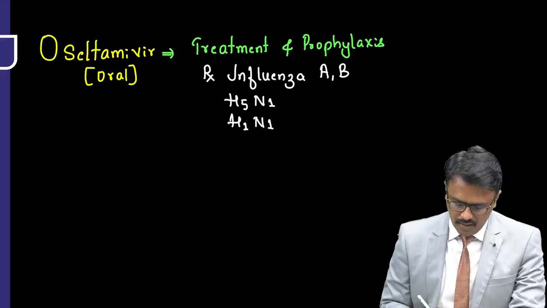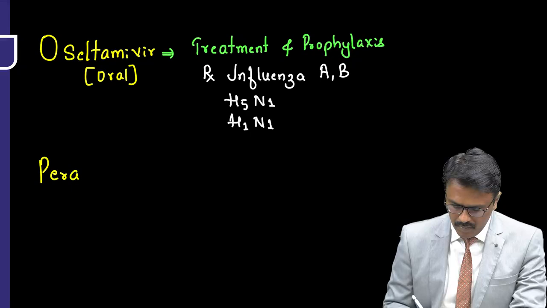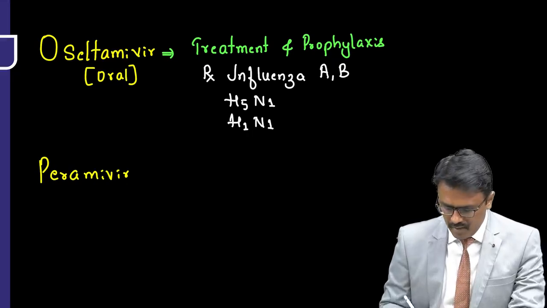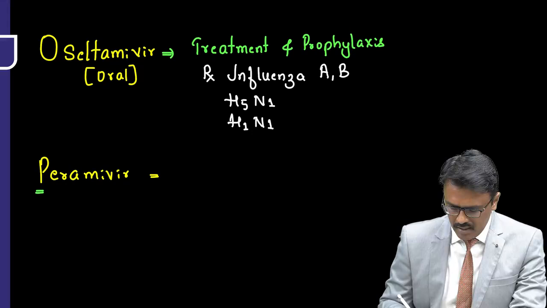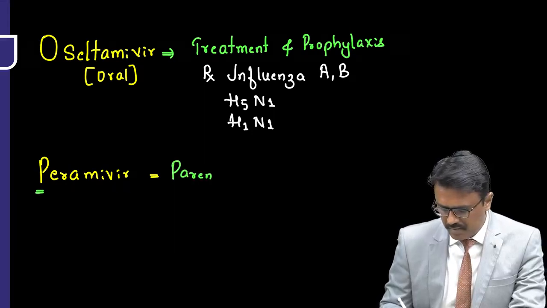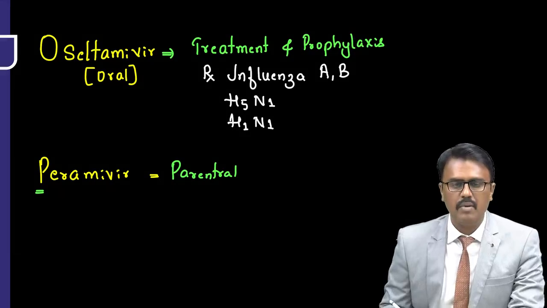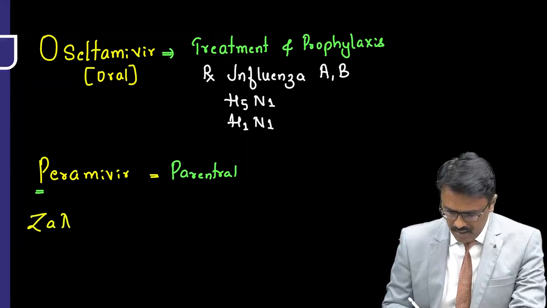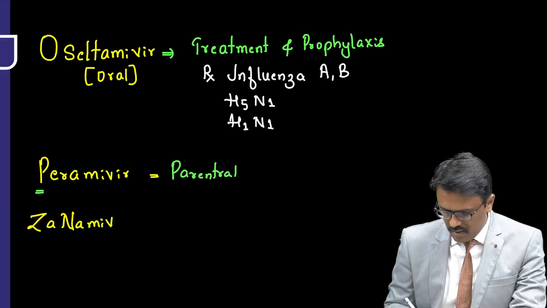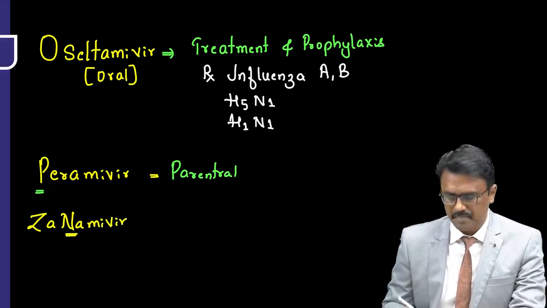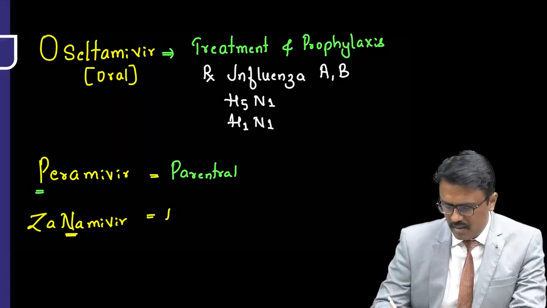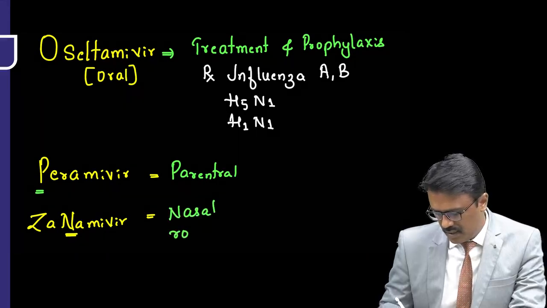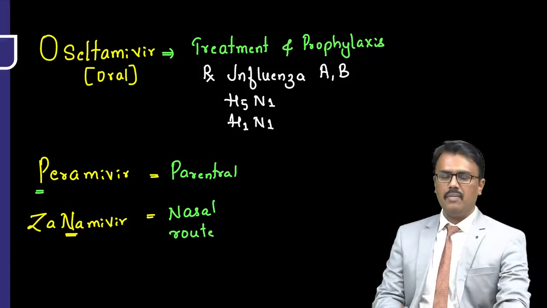Apart from oseltamivir, do we have any other? Yes, we have a drug called peramivir. Remember, it starts with P and it is a parenteral drug. The name is peramivir. One more drug is zanamivir. Sir, why have you made the letter N capital? To make you understand, zanamivir is given by the nasal, intranasal route.